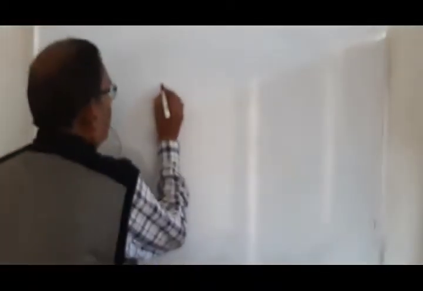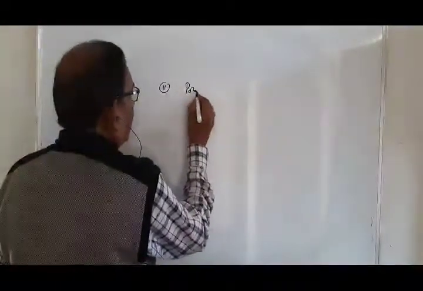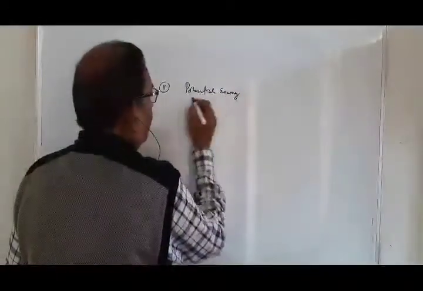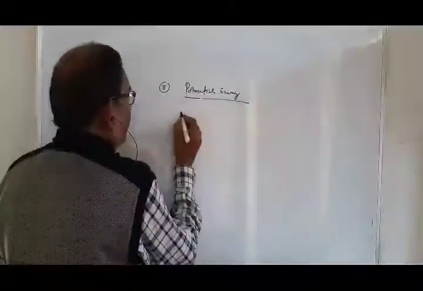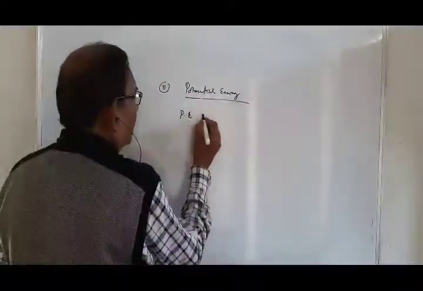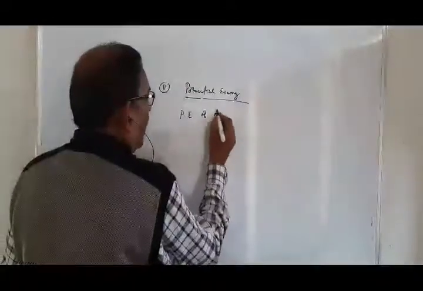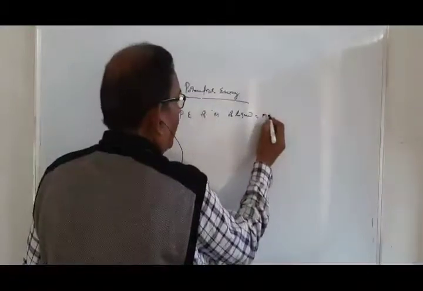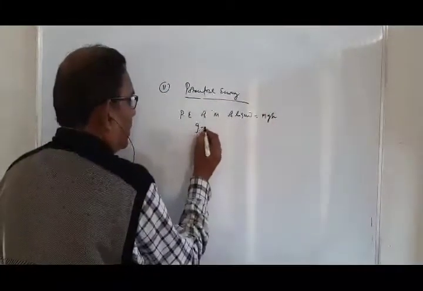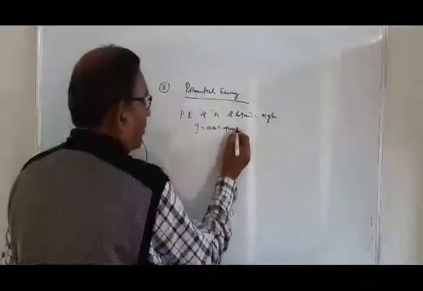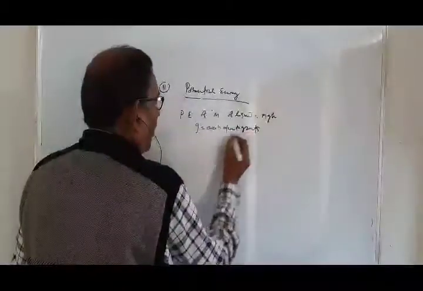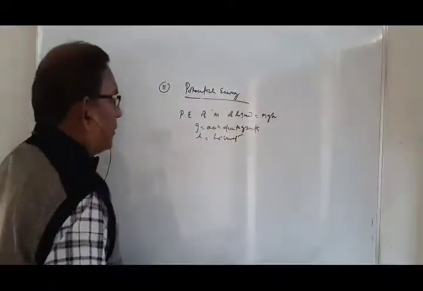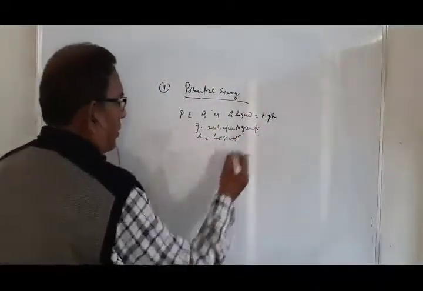Now, the potential energy. Potential energy for m mass of liquid is mgh. g is acceleration due to gravity, h is height from the ground. Okay.